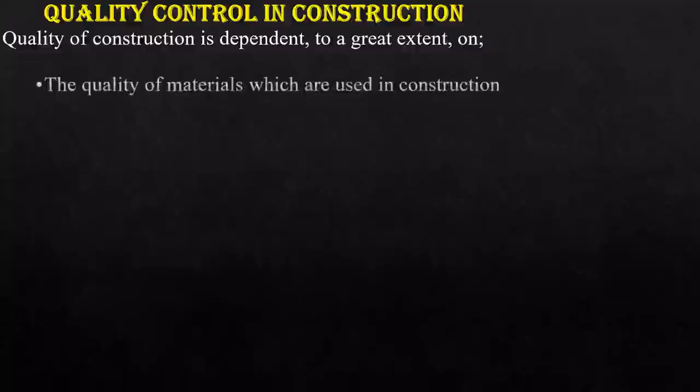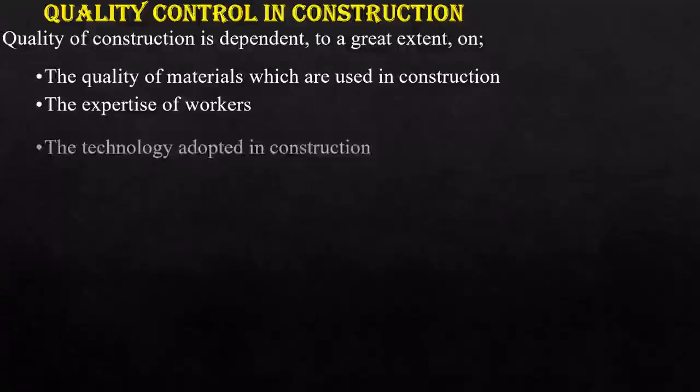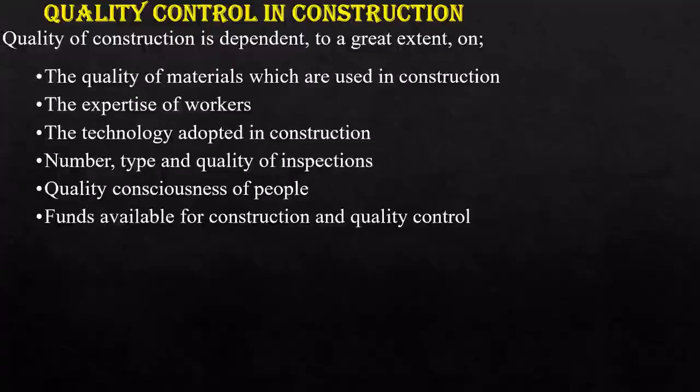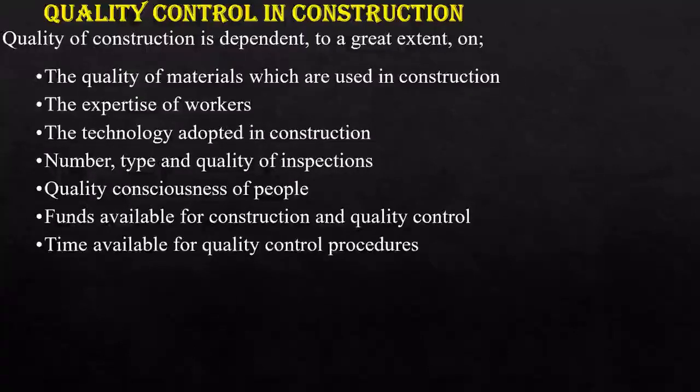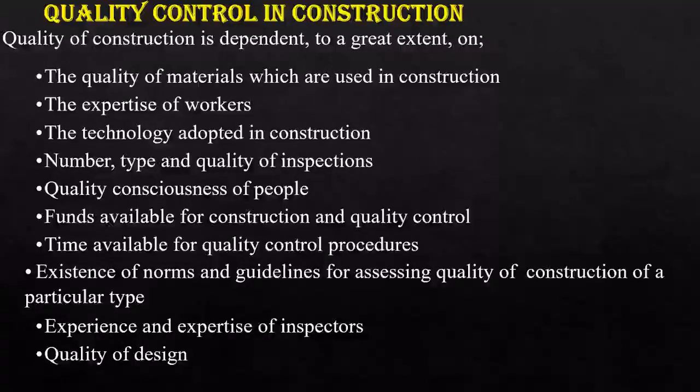Now, the quality of construction is dependent on the quality of materials which we use in construction, the expertise of workers, the technology adopted in construction, the number, type and quality of inspections, quality consciousness of people, funds available for construction and quality control, time available for quality control procedures, existence of norms and guidelines for assessing the quality of construction of a particular type, experience and expertise of inspectors, quality of design and the nature of the project.